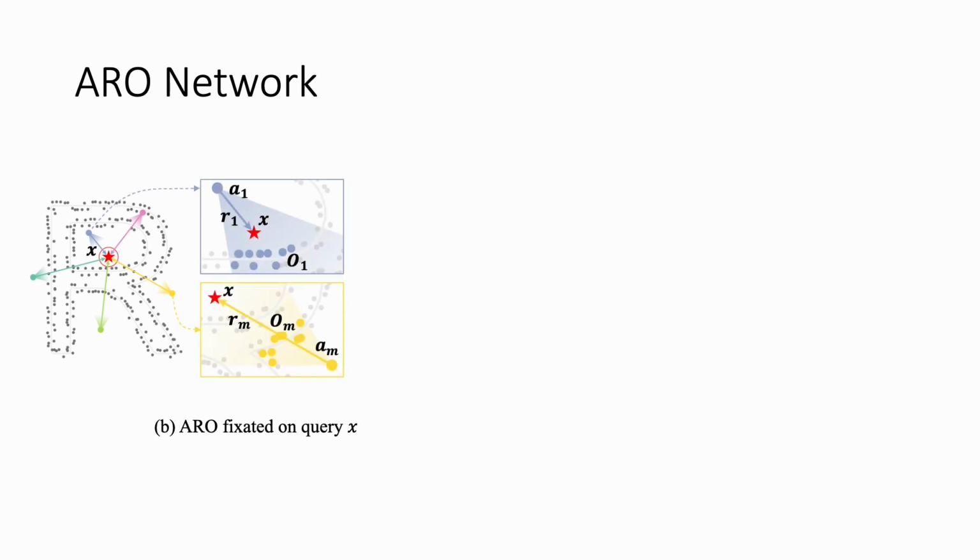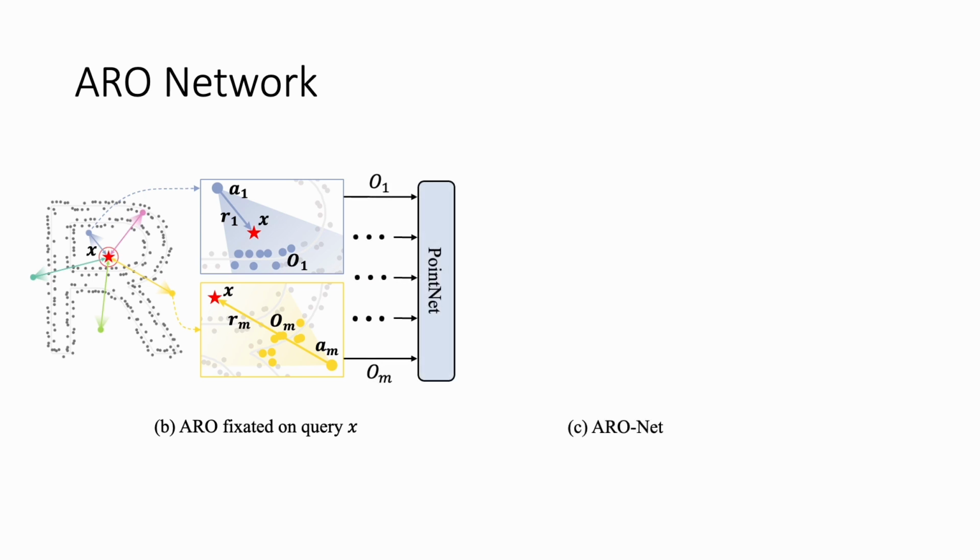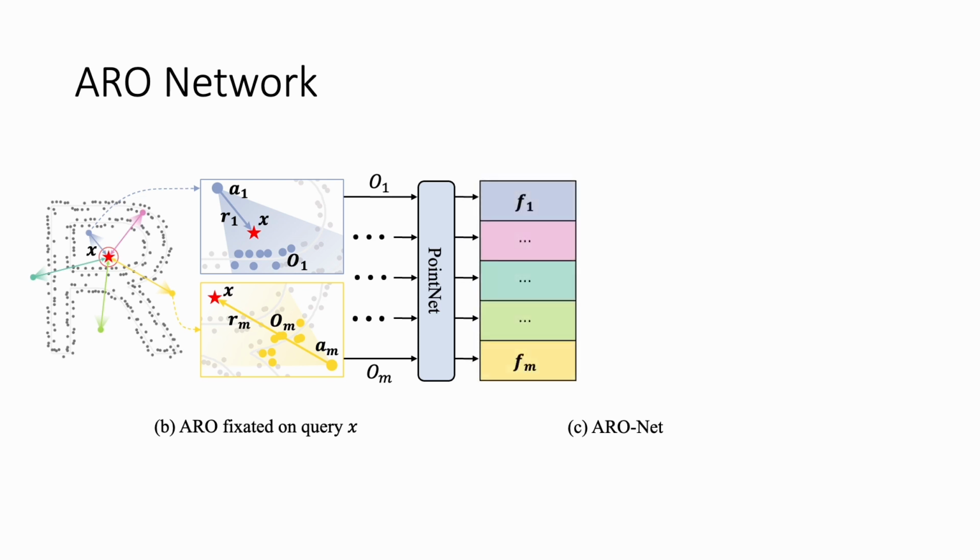In this figure, the input point cloud is drawn in gray, and anchors are drawn with different colors. Given a query point X shown as the red star, for each anchor Ai, we can compute the relative position of X to Ai as Ri. Next, we create a cone with apex at Ai and Ri as the axis to get the nearest K points as Oi, which is defined as the radial observation of Ai relative to the query point X. Each Oi is then passed to the PointNet to get the corresponding embedding feature Fi.